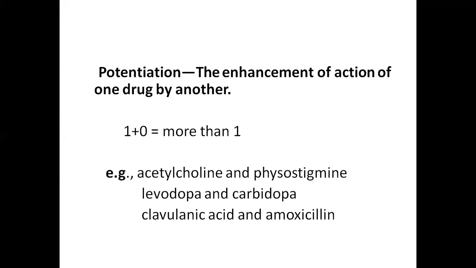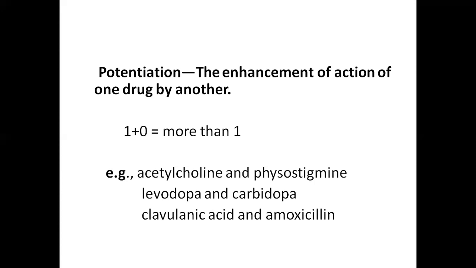Another example is levodopa and carbidopa. Carbidopa helps in the inhibition of decarboxylation of the levodopa at the peripheral site. So more amount of levodopa is available to enter into the CNS through the blood-brain barrier. So carbidopa potentiates the actions of the levodopa by decreasing its peripheral decarboxylation.